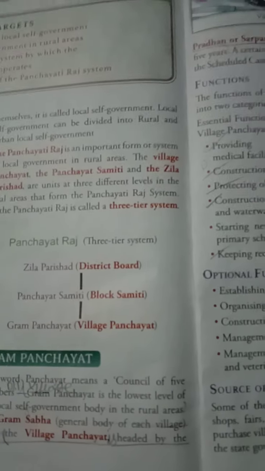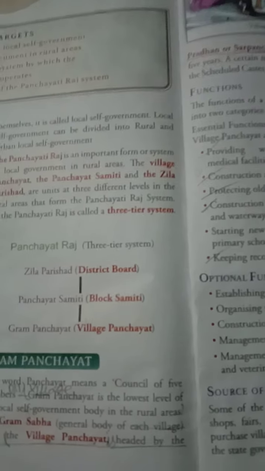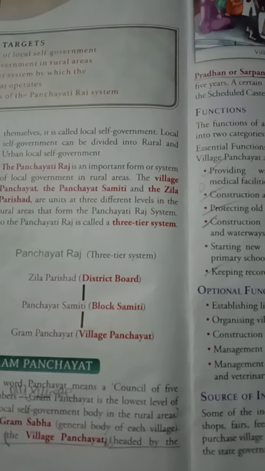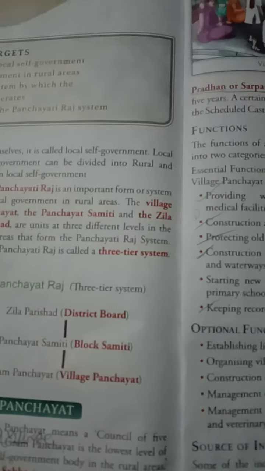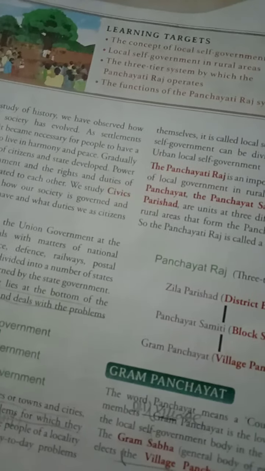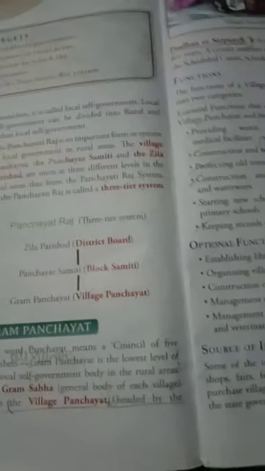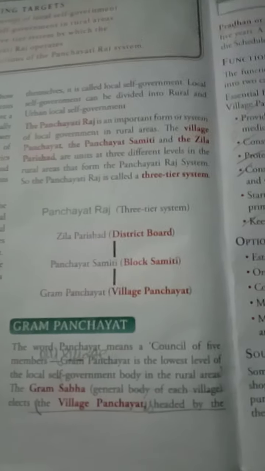The village panchayat, the panchayat samiti and the Jilla Parishad. There are three units at three different levels in the rural areas that form the Panchayati Raj system, so the Panchayati Raj is called the three-tier system. Jilla Parishad is the district board, Panchayat Samiti is the block samiti, Gram Panchayat is the village panchayat. First, we should know about the Gram Panchayat.